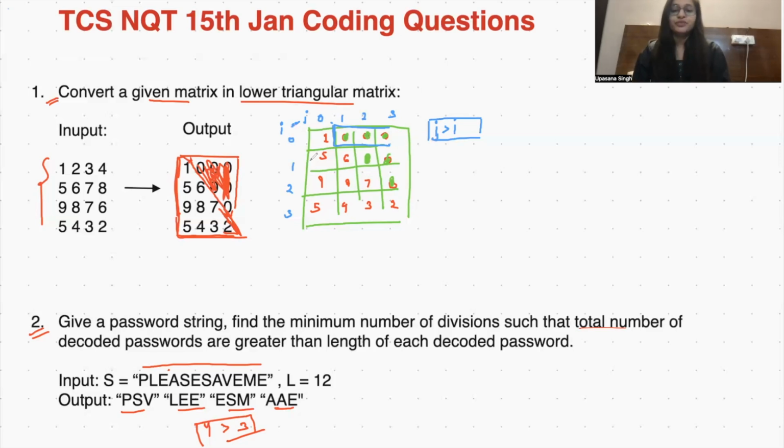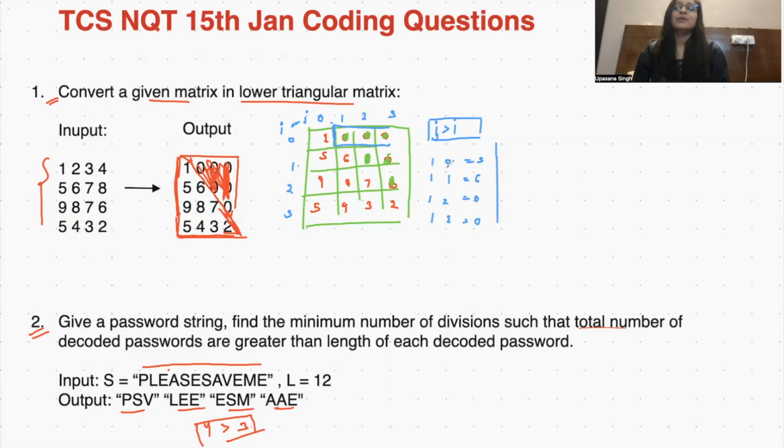Secondly, in the second row, if you see again, when i was 1 and j was 0, there was a number. When i was 1 and j was 1, there's again a number. But when i was 1 and j was 2, there's 0. When i was 1 and j is 3, there's again 0.